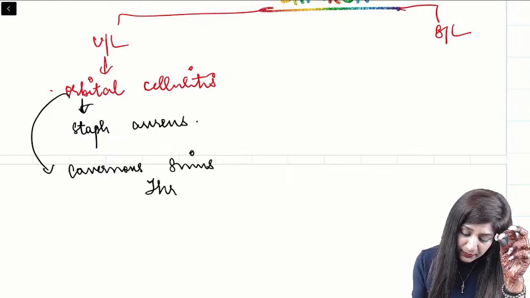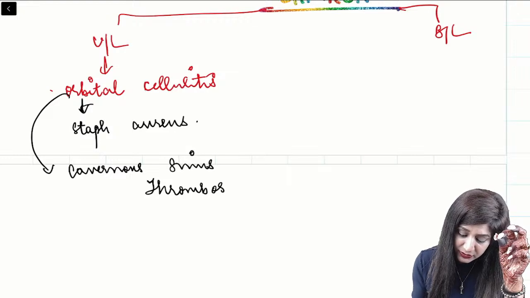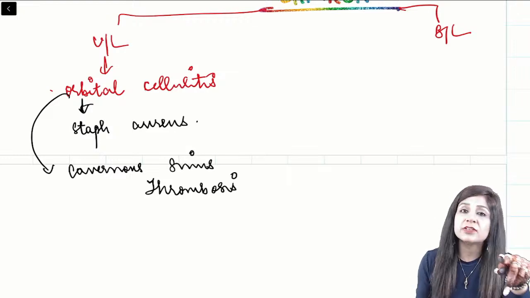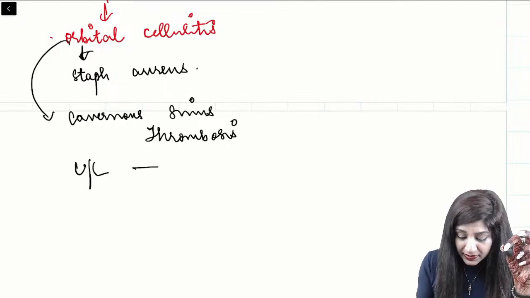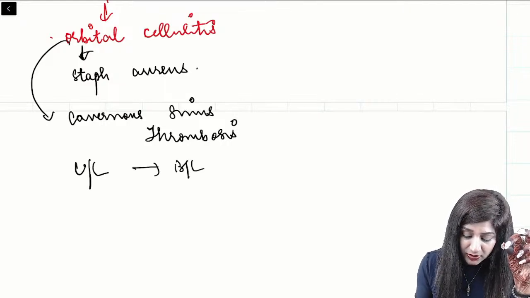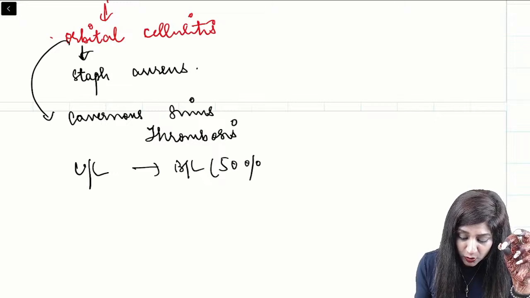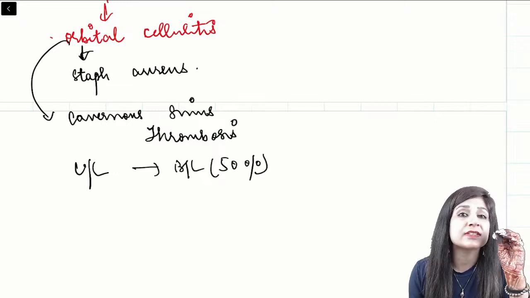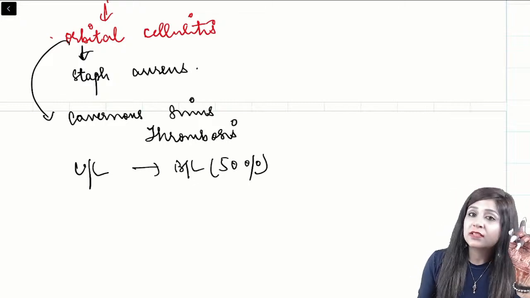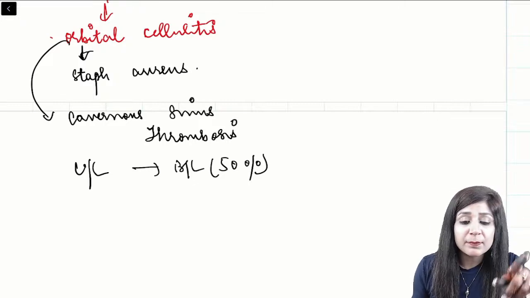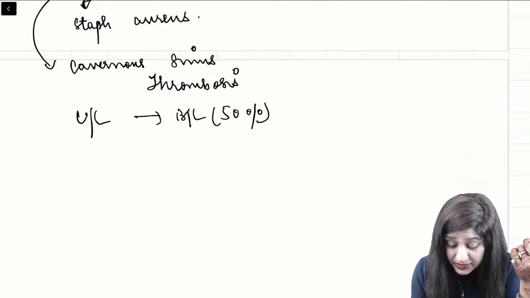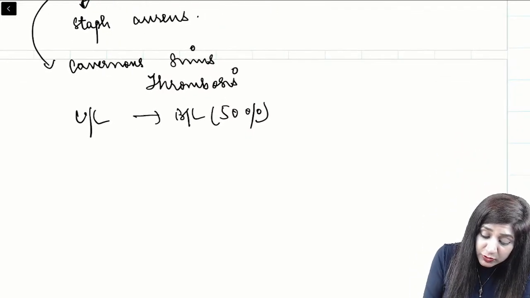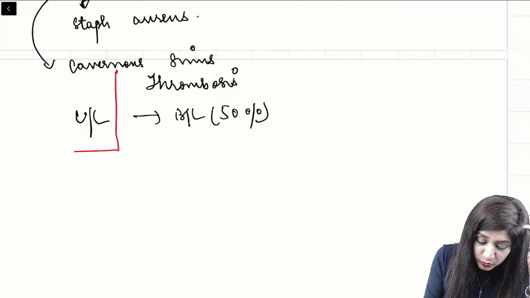That can be cavernous sinus thrombosis. Now, cavernous sinus thrombosis is also unilateral to start with, but it can become bilateral in about 50% of the cases, because you know it's a paired sinus. So in the beginning it can be unilateral, but it can become bilateral in about 50% of the cases. Moreover, there are so many nerves which are passing through the cavernous sinus.